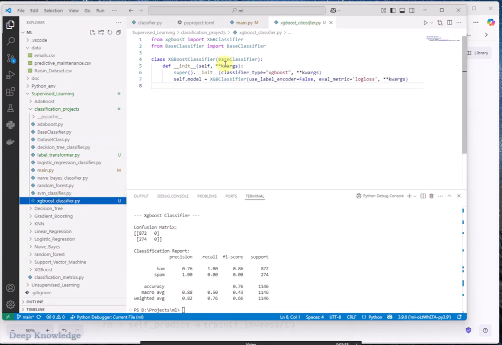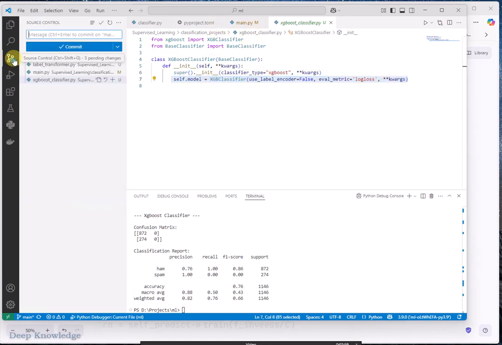I have imported the XGBoost classifier, and I have inherited from the base classifier, and this base classifier has the train, predict, and so on. And these are the parameters, which could also be passed from the main.